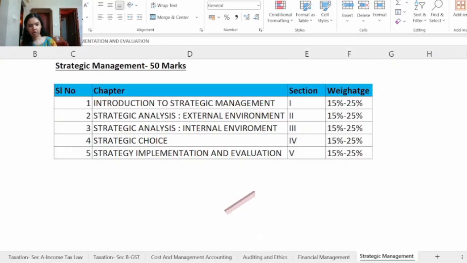Next, some tips were given on how to answer the direct theory question. So while answering the direct theory question, highlight the main points with a brief description, such as bullet points with heading, and write your answers in clear and concise manner. So rather than trying to cover everything, focus on providing in-depth analysis and well-supported arguments. So a key point here is quality of the content is more important than quantity.